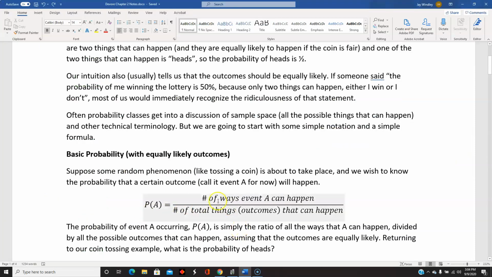So that's going to be it for this part of the lecture on probability, and stay tuned for another video on some more intricate ways of calculating probability.